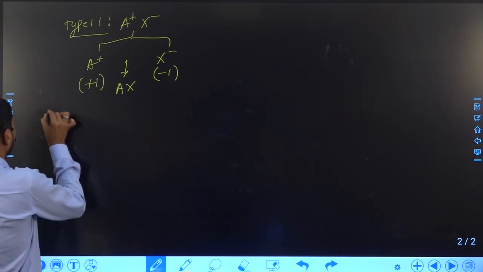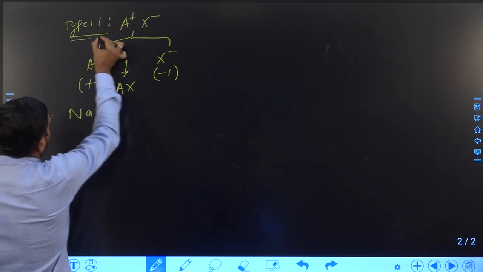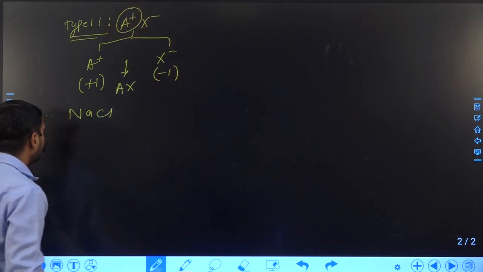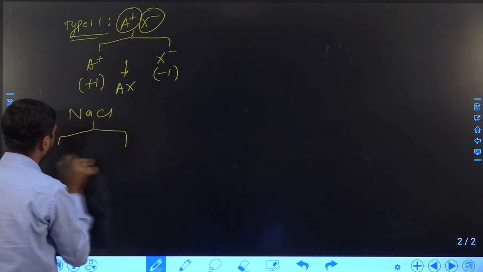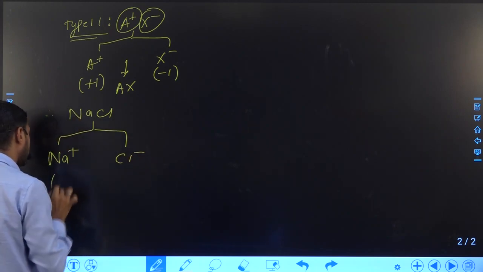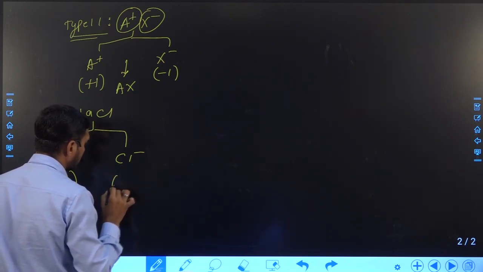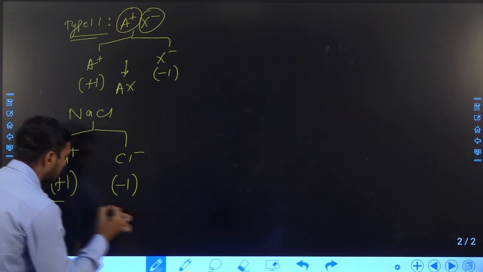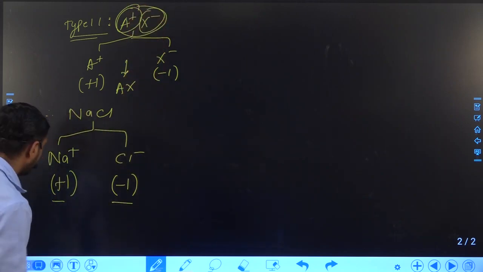Okay, suppose we take the example of NaCl, you can see this is the type 1 example. That means a +1 charge cation and a -1 charge anion. So we can see in this compound Na plus and Cl minus. Okay, the charge on sodium is plus 1 and the charge on chlorine is -1. So this compound is an A plus X minus type compound, right?